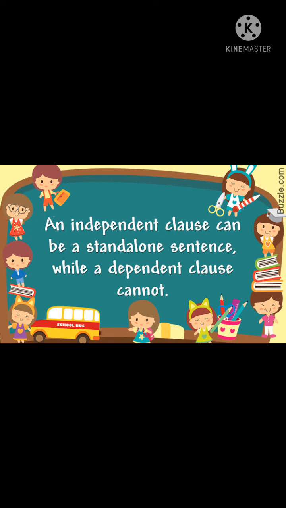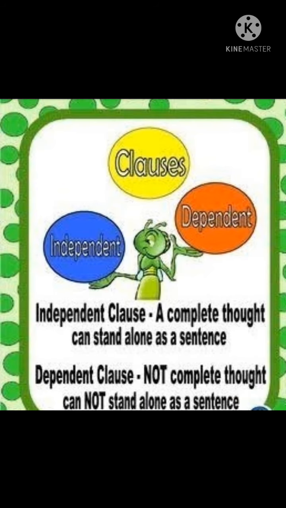Now look at the second part. Though it was barely 10 o'clock at night. Is it complete in its meaning? Though it was barely 10 o'clock at night, what happened? Something is missing there. It's incomplete. Such sentences with incomplete meaning or with additional information are known as subordinate clauses.